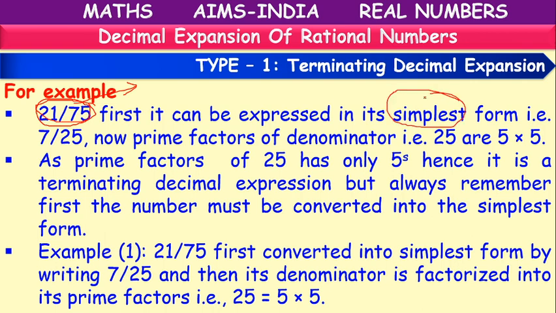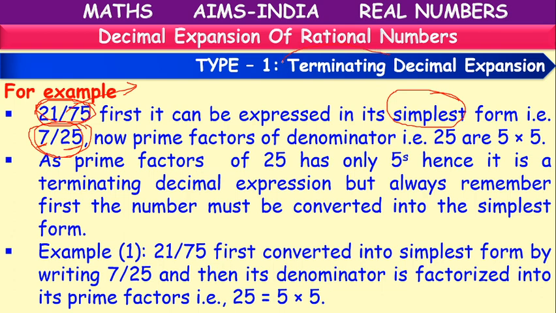If there is any possibility of cancellation, we have to do it first and take it in simplest form. So what is the simplest form? Both are cancelled by 3. 3 7s are 21, 3 25s are 75. So 7 by 25 is the simplest form.